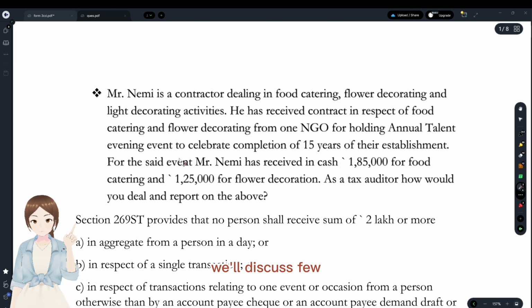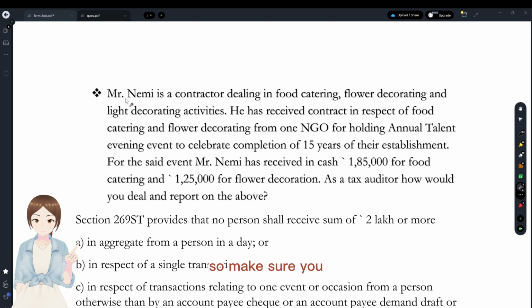We'll move on, and now we'll discuss a few important questions in the fiscal laws chapter. First one, you see, all the questions here were from recent MTPs and RTPs. So make sure you pay some attention, as these were the important points that would be asked in the examination.